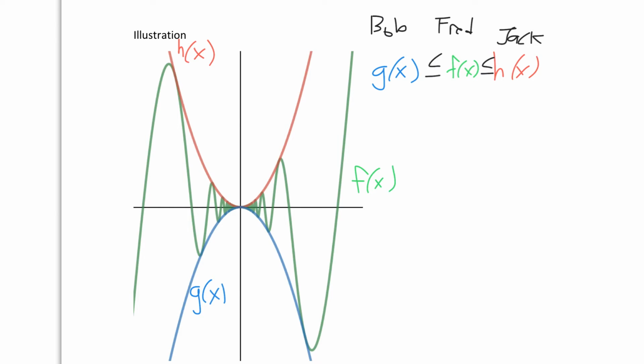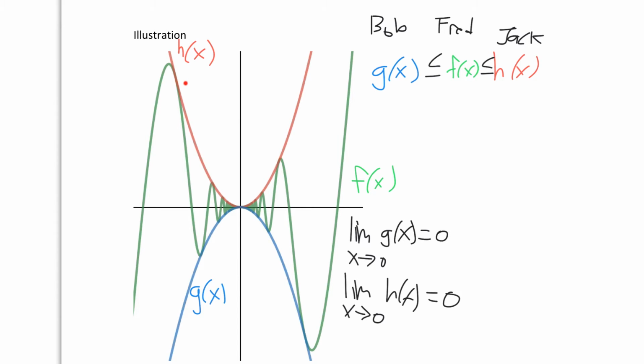Now, if you look, what would happen to, let's say, Bob, to g of x, as x approaches 0? What does it look like we get for a limit value? Well, I think it's pretty clear. The limit as x approaches 0 of g of x is going to equal 0. Either side, you go from the left or the right, it doesn't matter. As you approach 0, you're going to get a y value of 0. And as you do the limit as x approaches 0 of h of x, you're also going to get 0.